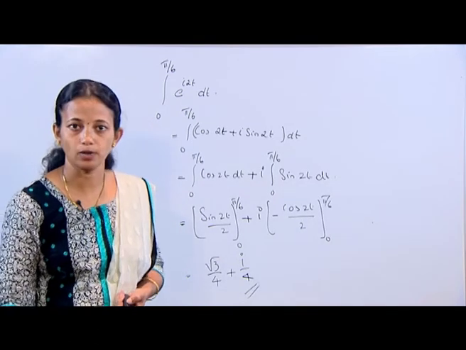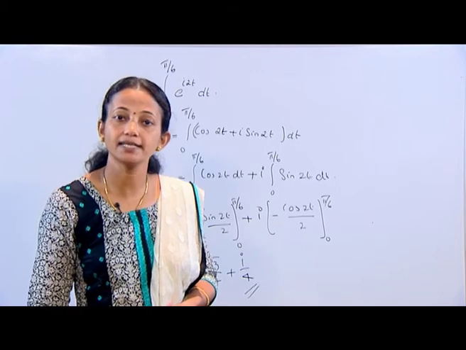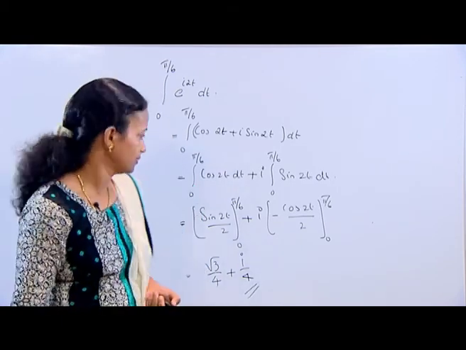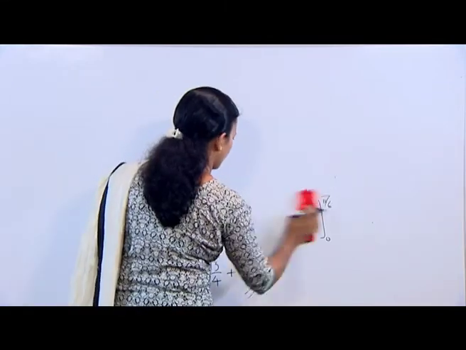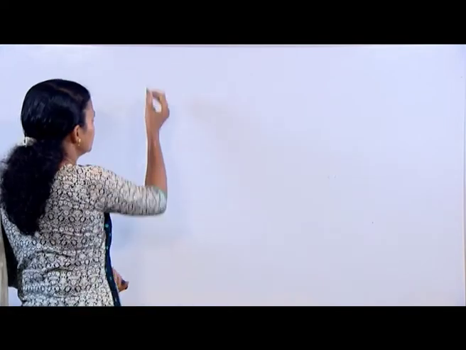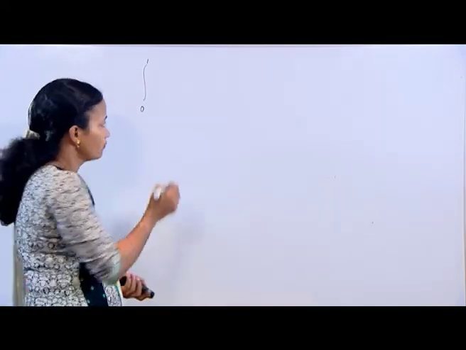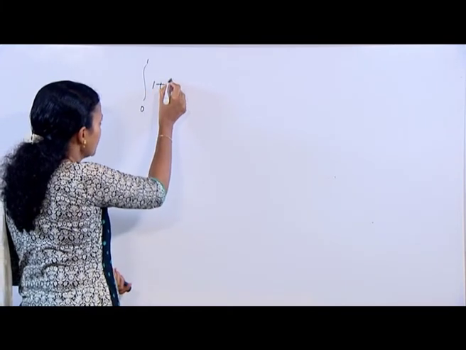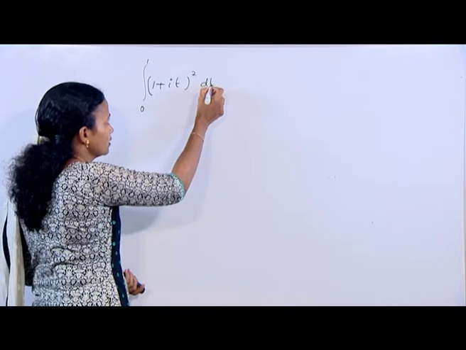Next, we have to evaluate the integral from 0 to 1 of (1 plus it) whole square dt.